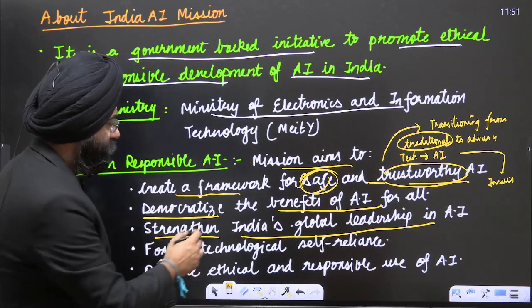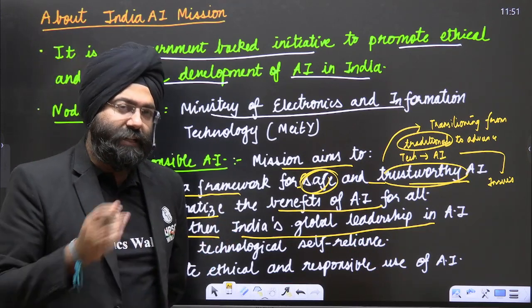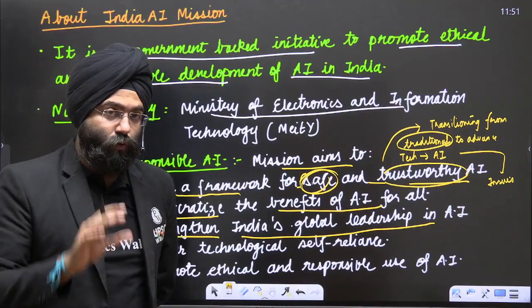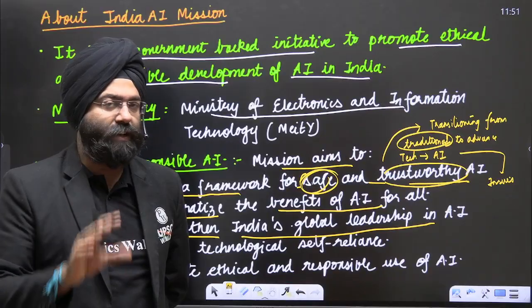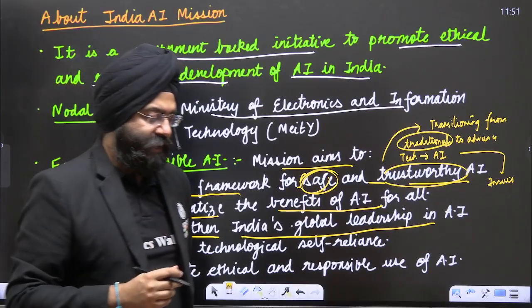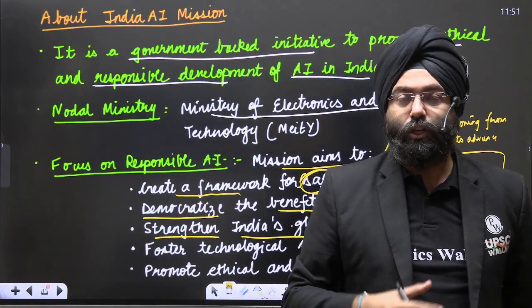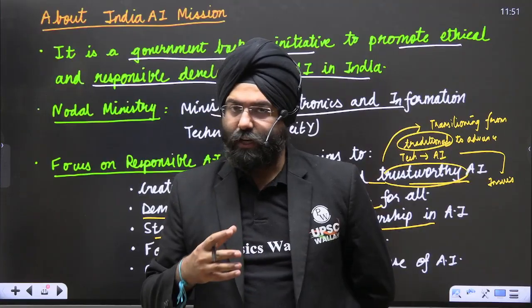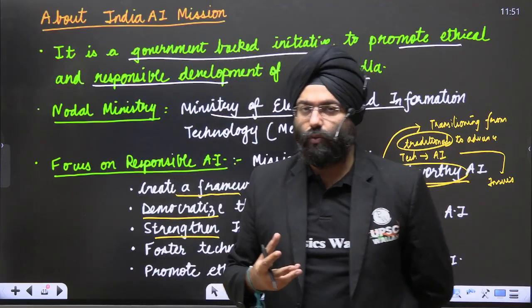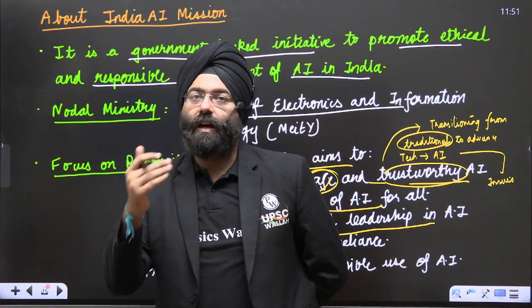So strengthening India's global leadership can only happen if Indian companies focus on research and development in the field of AI, and startups can play a very important role in this. For example, recently various edtech companies, even PW, have introduced answer evaluation based on AI. Those are initial steps that have been taken towards the evaluation of your written copies also. With time, we'll see the technology advancing further.